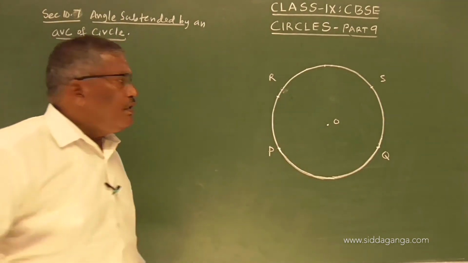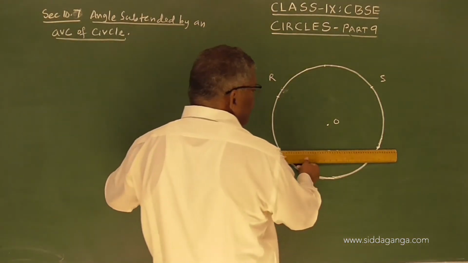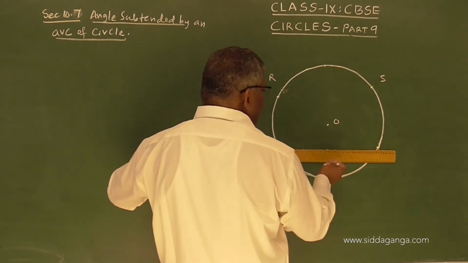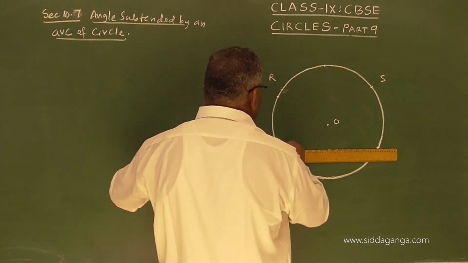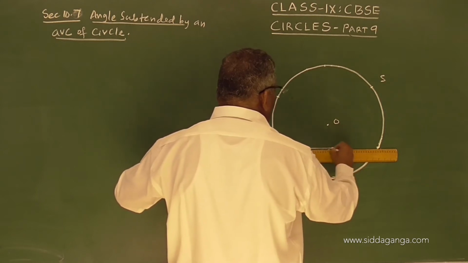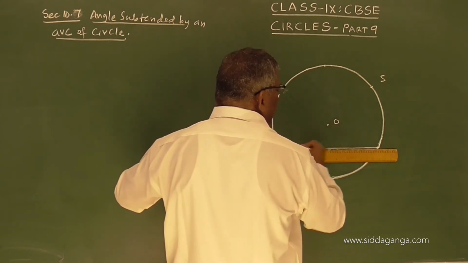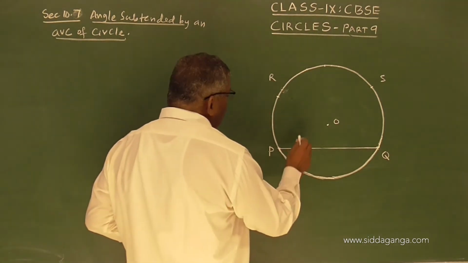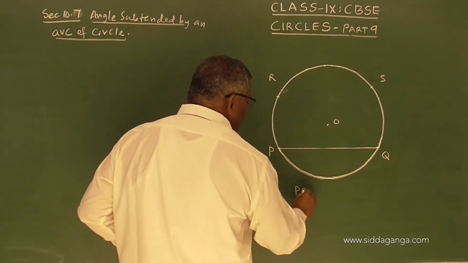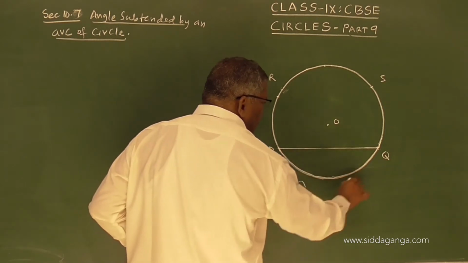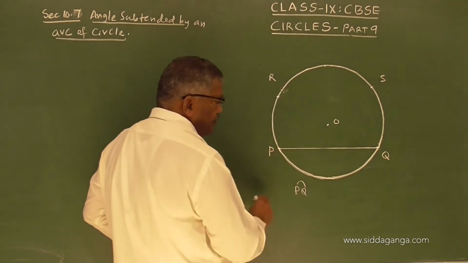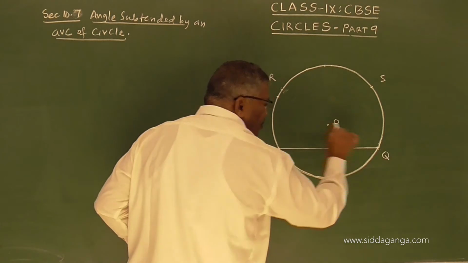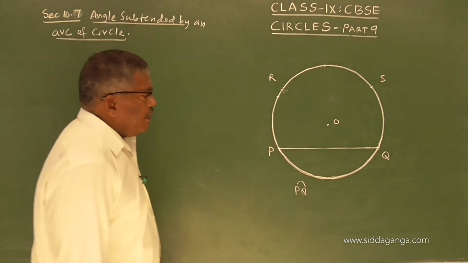Now you understand this. Suppose I join this PQ. PQ is the arc. If I write like this, it indicates the arc, the curved length. If I say chord PQ, it is the straight distance.